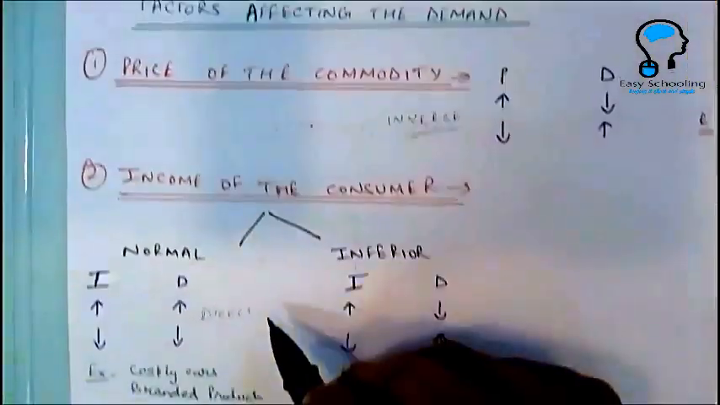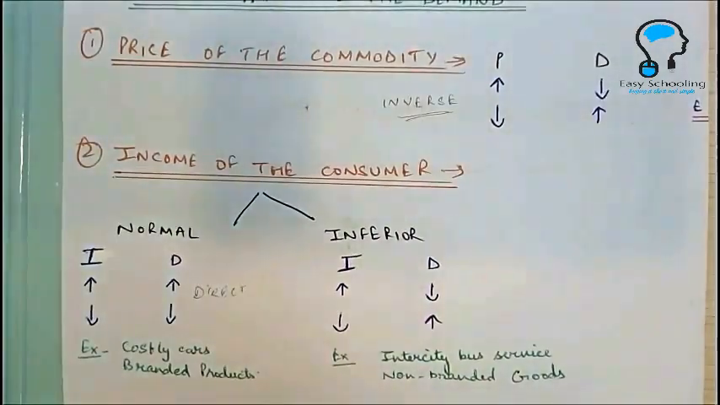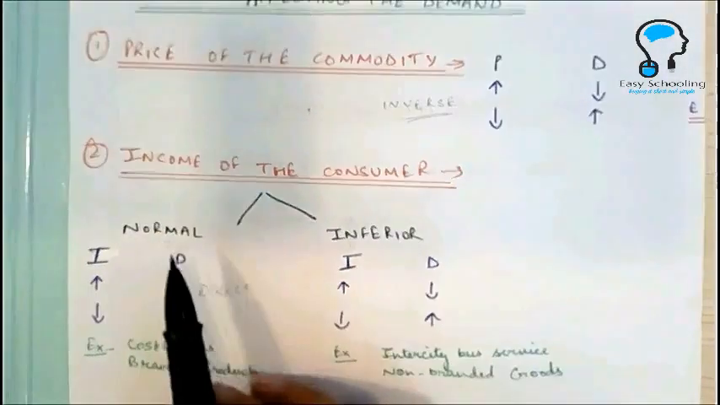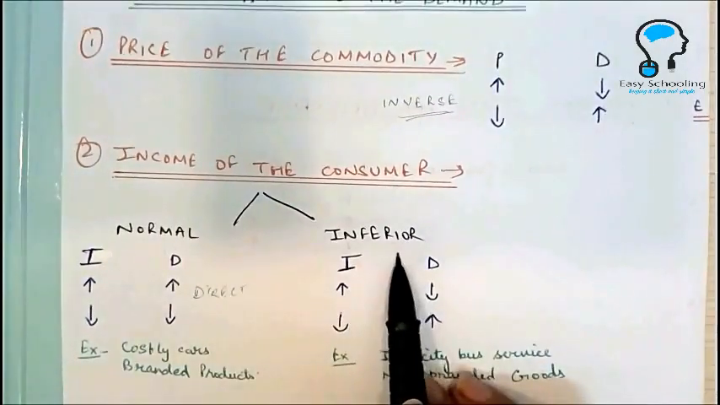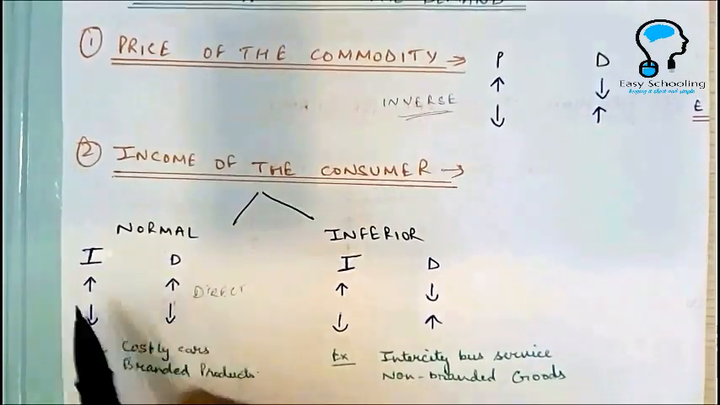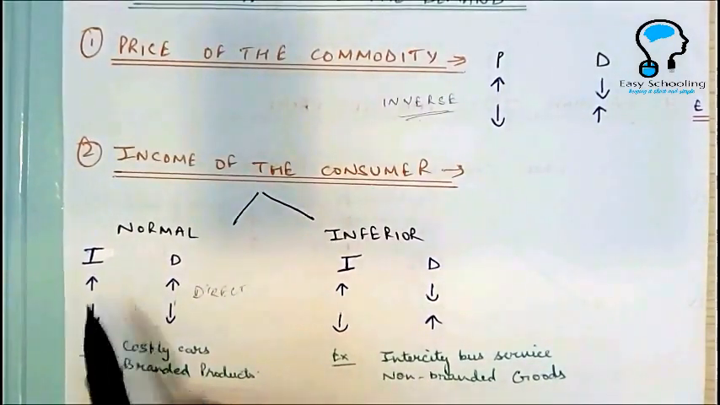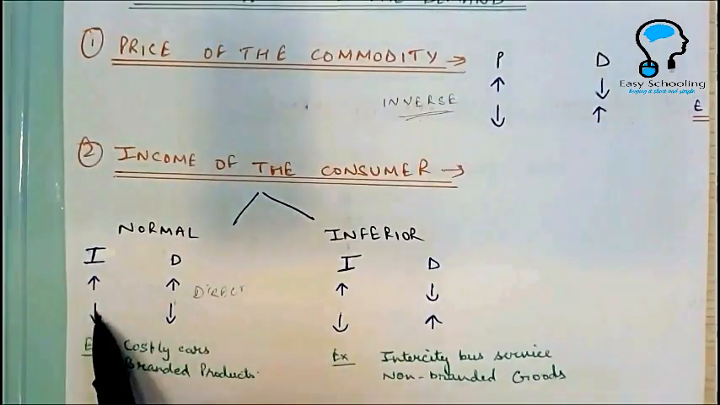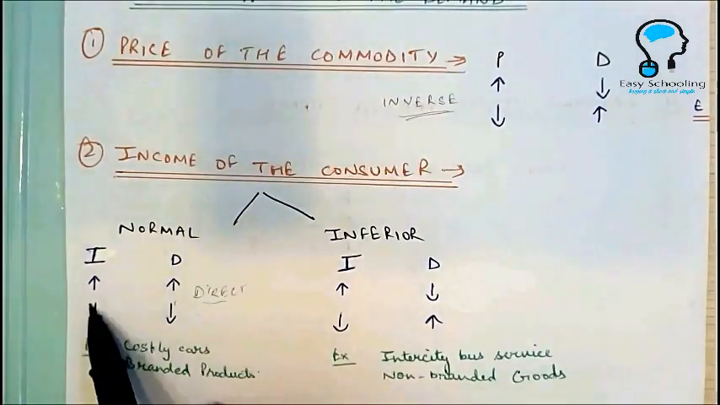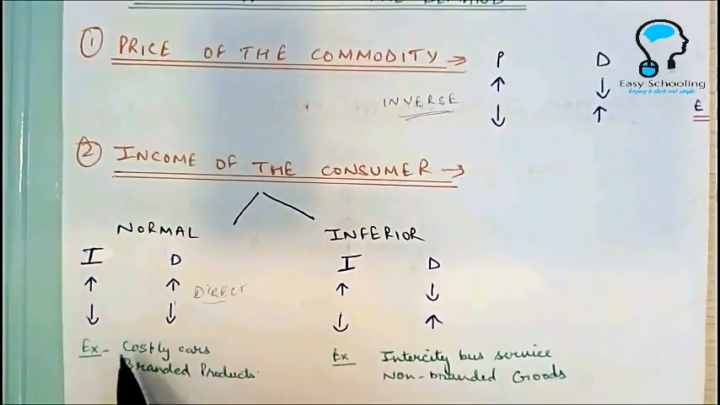Okay. Now we talk about the second factor, that is income of the consumer. Under this factor, we are going to study two types of goods, normal goods and inferior goods. Normal goods are those goods, the demand for which increases with the increase in income of the customer, and the demand decreases with the decrease in income. So they have a direct relationship with the income of the consumer. Okay. Examples of normal goods are costly cars and branded products.